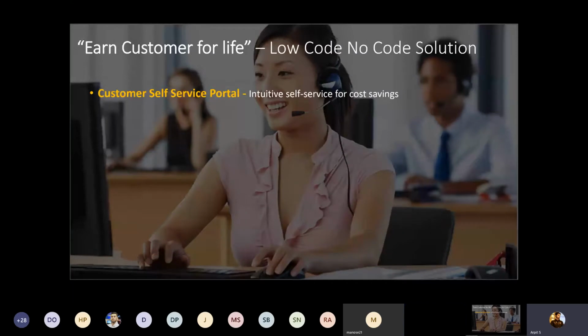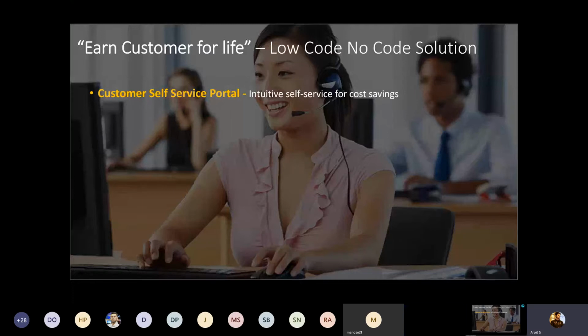The customer self-service portal is a low-code no-code solution, a website component provided by Microsoft that helps customers manage their service related activities from the portal itself. Customers can easily land on the portal. They can register themselves through various social media channels, simply log in on the portal, and find a lot of information on the portal itself.